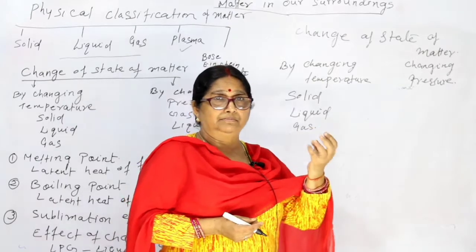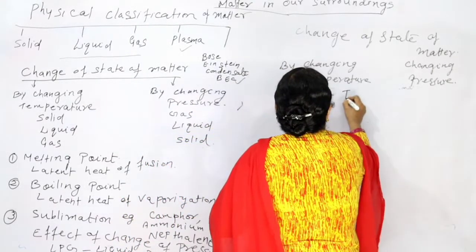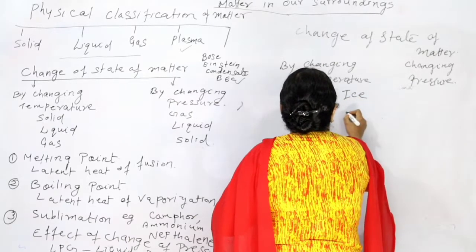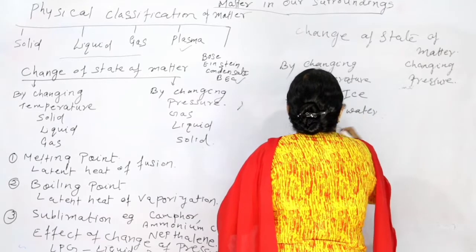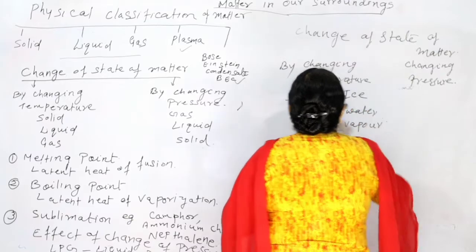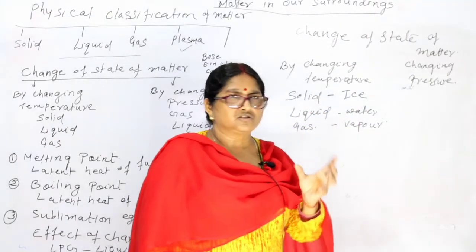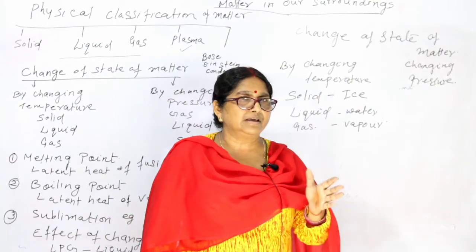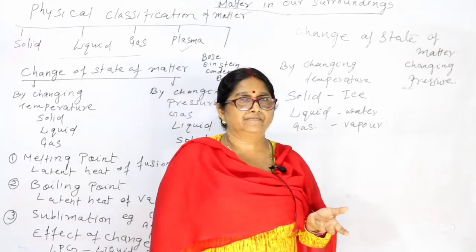Now see, ice changes to water and water changes to vapor. Okay. Now what happens? That ice is a solid, water is liquid and vapor is gas.